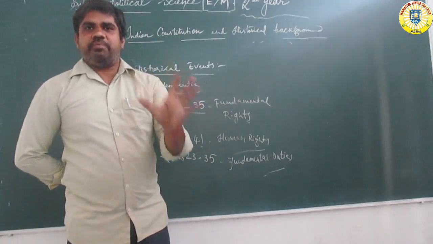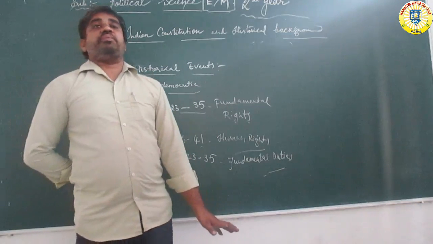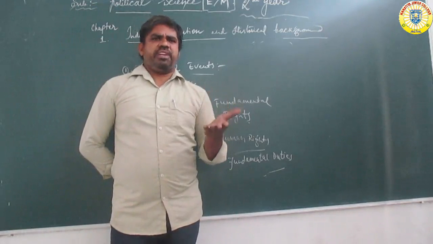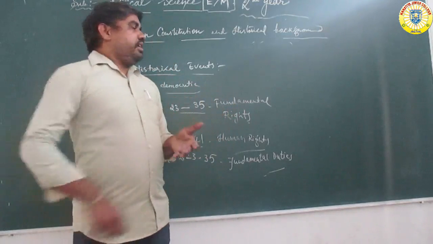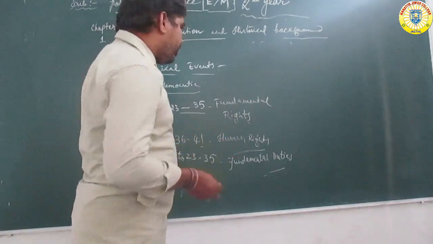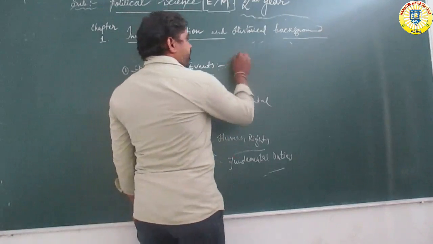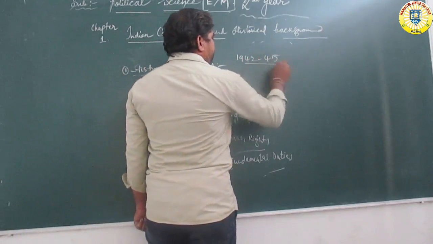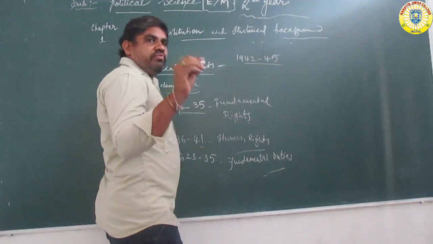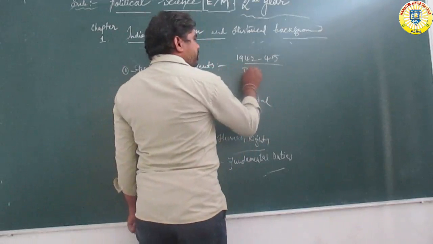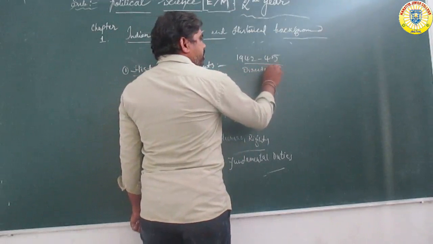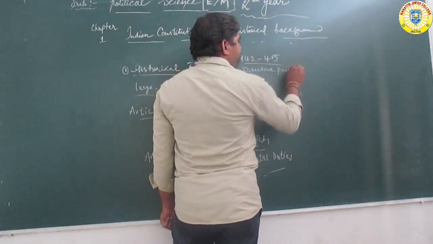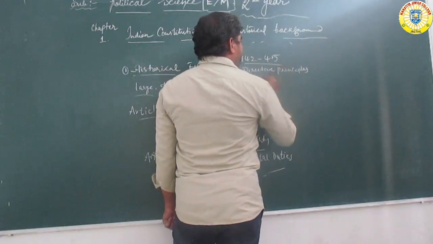Directive principles of state policy. Every state has this type of policy announced. The policy here means a scheme. Directive principles of state policy were also prepared around 1942 to 1945, the period of announcement of the new directive principles of state policy.